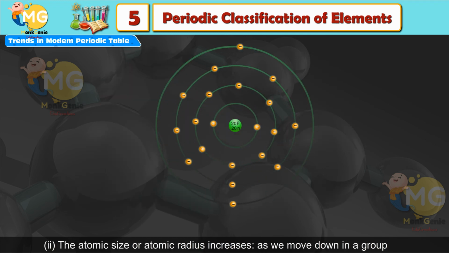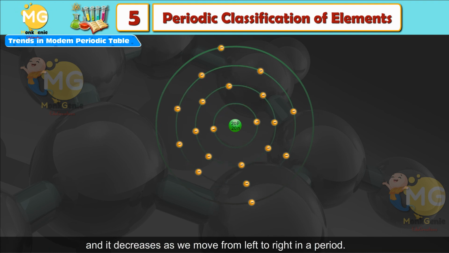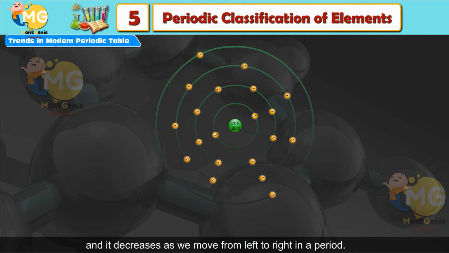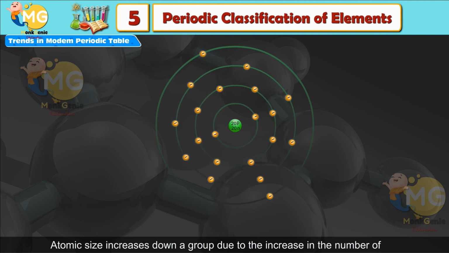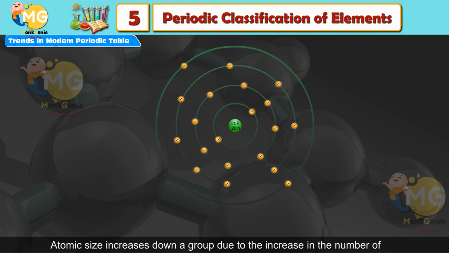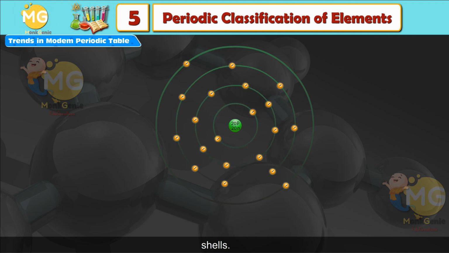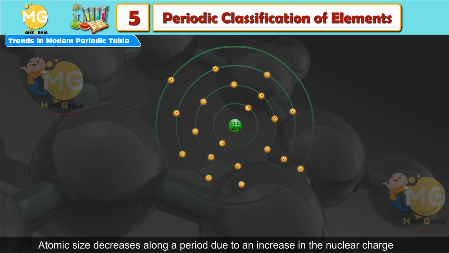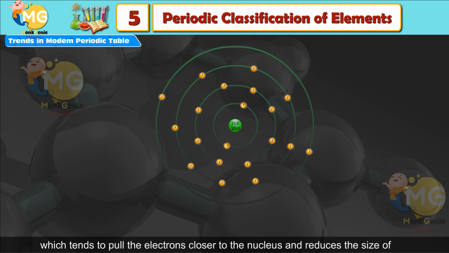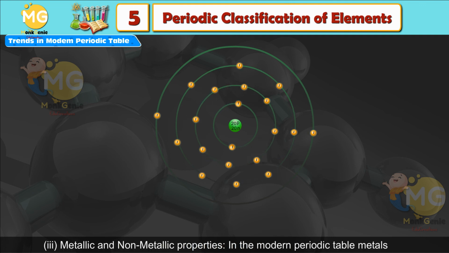The atomic size, or atomic radius, increases as we move down in a group and it decreases as we move from left to right in a period. Atomic size increases down a group due to the increase in the number of shells. Atomic size decreases along a period due to an increase in the nuclear charge, which tends to pull the electrons closer to the nucleus and reduces the size of the atom.